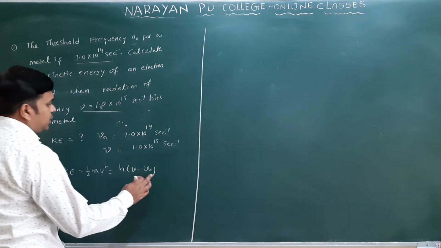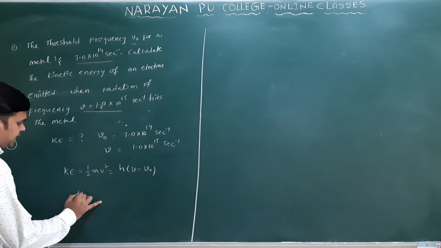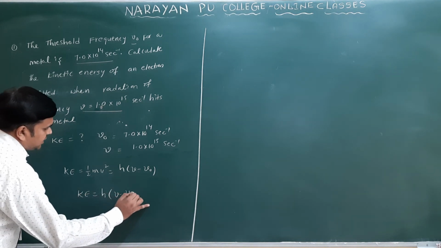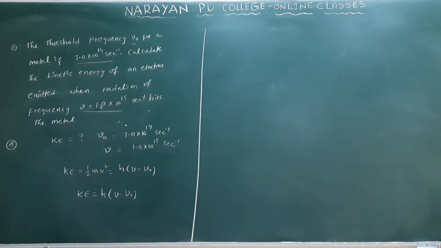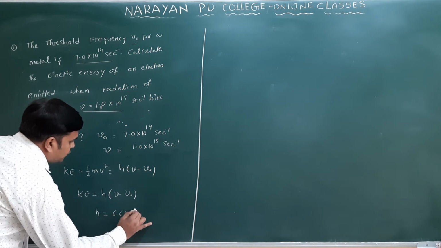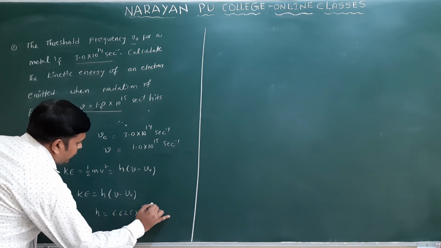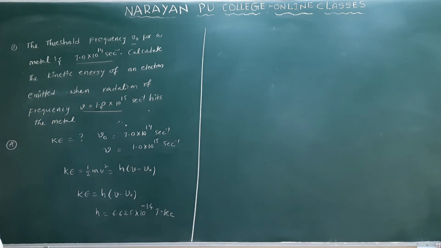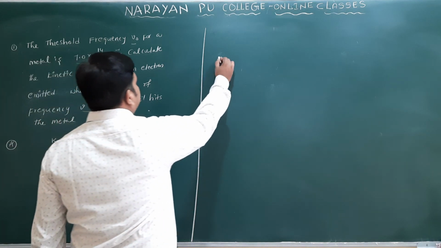So what do you take here? Kinetic energy KE is equal to h into nu minus nu naught. What is the h here? h is the Planck's constant, which is equal to 6.625 into 10 power minus 34 joule second. Now we can substitute all the values in this formula. Then what will you get here?